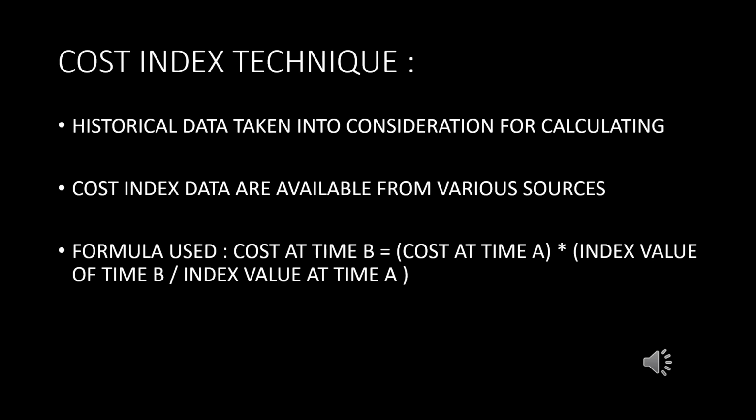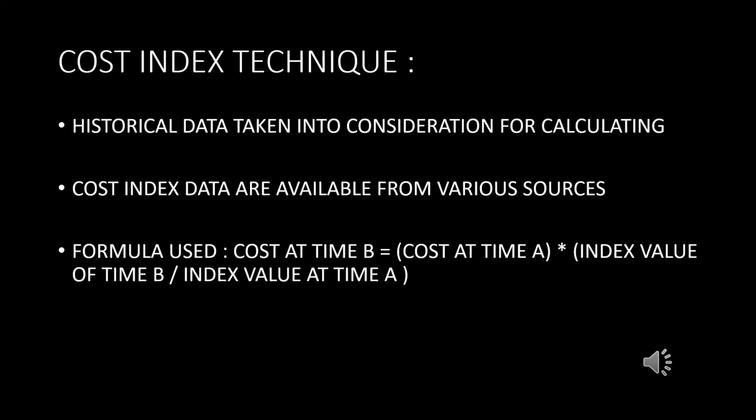Coming to the cost index method of cost estimation, it is a technique where historical data of cost are taken into account for calculating future cost. Cost index basically does what? It takes into account the historical changes of cost and predicts that same particular cost in the future. Cost index data are practically available from various kinds of sources.